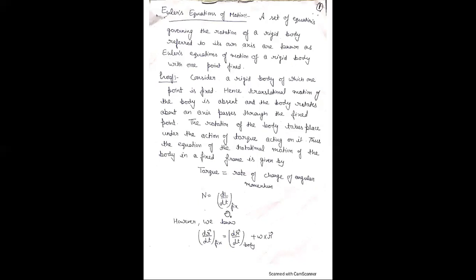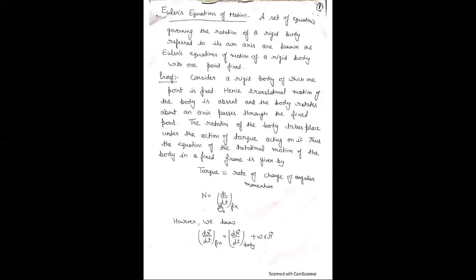And we know that from the rotating coordinate system, there is a relation between the fixed and body frames of reference. Here dr by dt, meaning velocity in the fixed frame, is equal to dr by dt in the body frame, which is rotating, plus omega cross r. r is the position vector, and omega is the angular velocity.